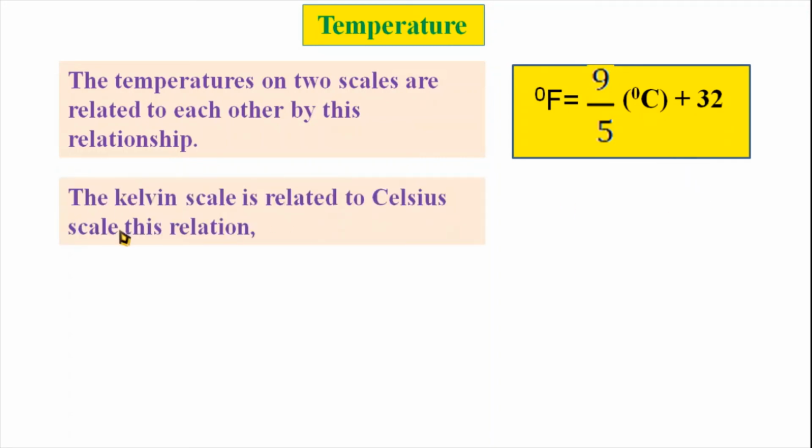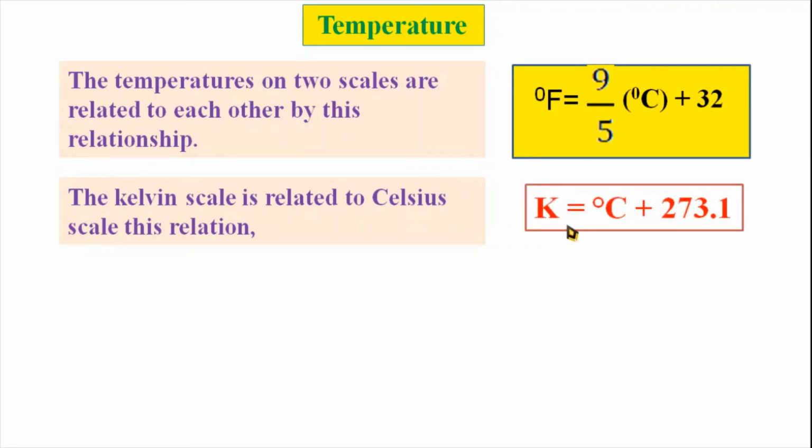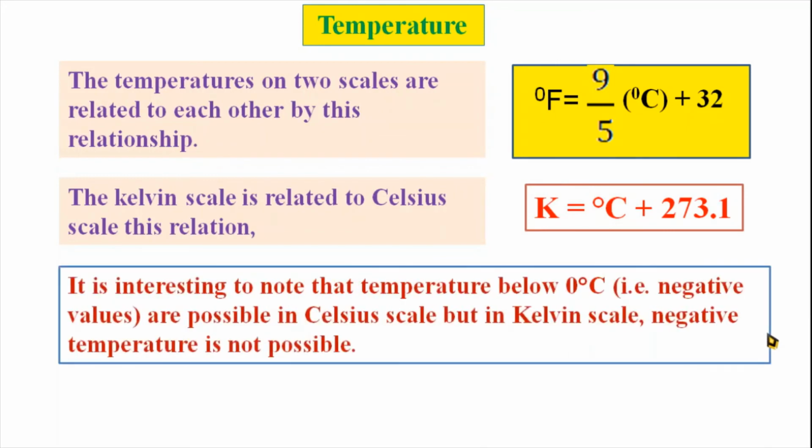The Kelvin scale is related to the Celsius scale. This is the relation between degree Celsius and Fahrenheit. This is the relation between Kelvin and Celsius temperature. If you want to calculate the temperature in Kelvin, then we add 273.15 to the given Celsius temperature. Here we get the temperature in Kelvin. Both these calculations are studied in detail in the next chapter.